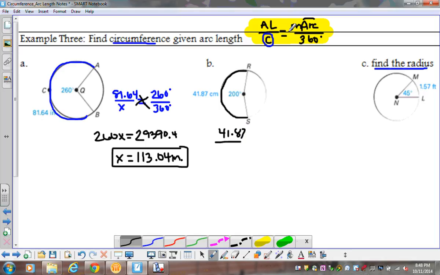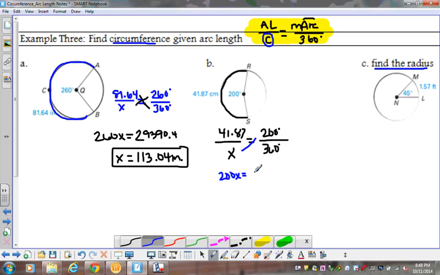I'm looking for my circumference. Because I'm looking for that circumference, I'm going to put my x value down there in the denominator. I'm not looking for my radius. Or you can put c, that's fine too. That equals the measure of my arc, which is 200 degrees, over 360 degrees. We're going to cross multiply once again. So 200 times x is 200x equals 360 times 41.87.